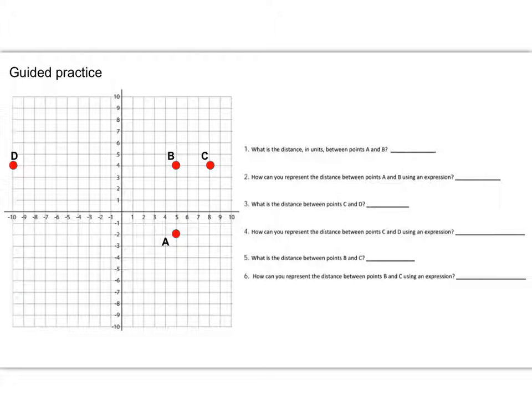So the first thing I need to really know is what are the coordinates for A and B. And let's write those up here. So A has coordinates, let's see, it looks like 5, -2. And B has coordinates, looks like 5, 4.